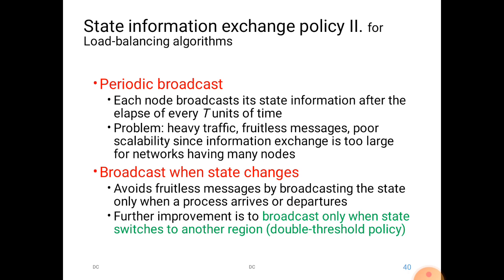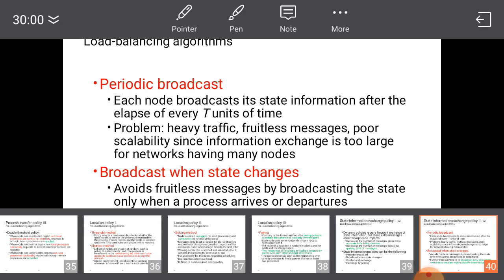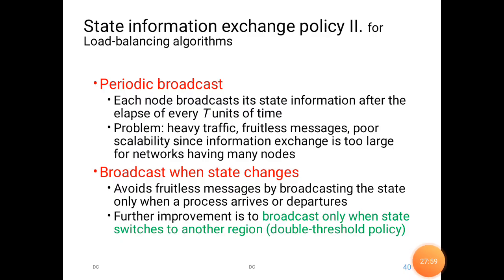So we cannot add more nodes to the network, because it has to send messages to that many nodes, and sending that many messages to that many nodes periodically and frequently may become hectic. So then we will see the next one.